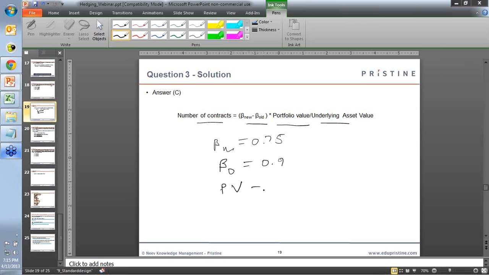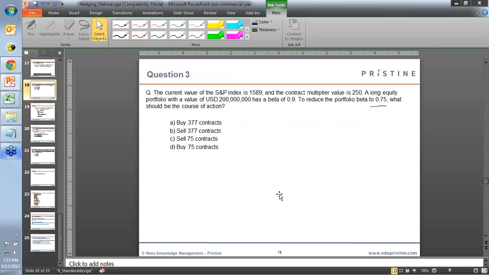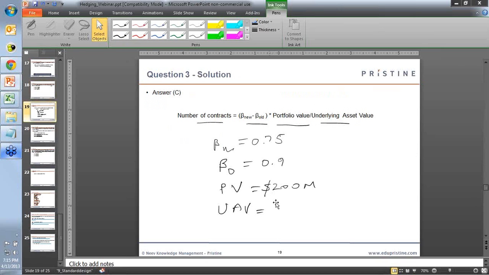The portfolio value is $200 million. And the underlying asset value, that is the value of the futures, would be the value of one future contract into the contract multiplier, that is 1589 into 250. So if you plug in these values in the formula, we should get the answer C.